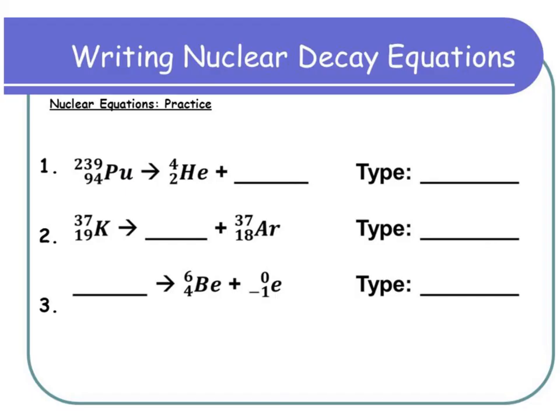So here are 3 sample nuclear decay equations. What I would like for you to do at the end of your notes is please write down these equations, and then finish filling them out, so solve for the blanks, and then tell me what type of decay this is. Is it positron, alpha decay, beta decay, etc.?